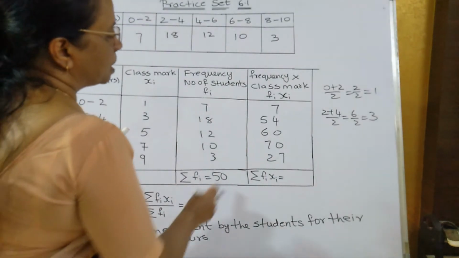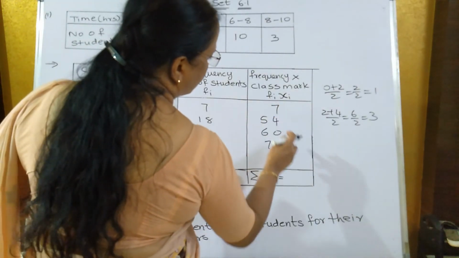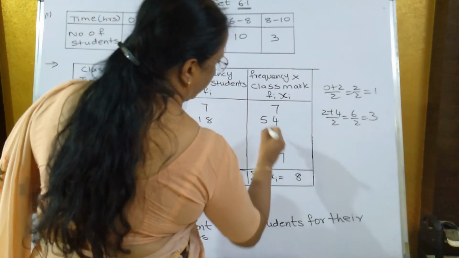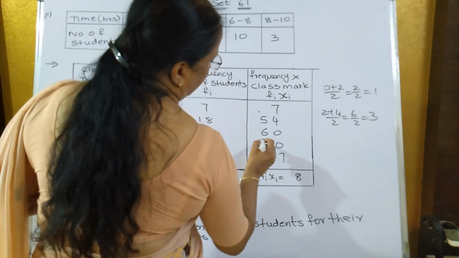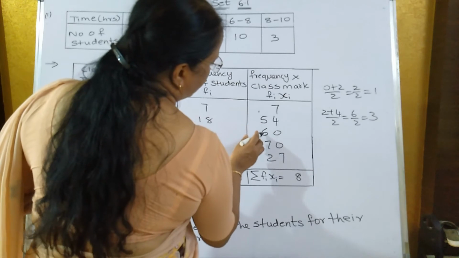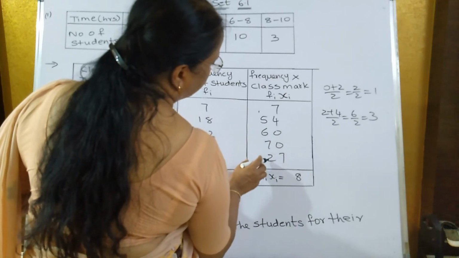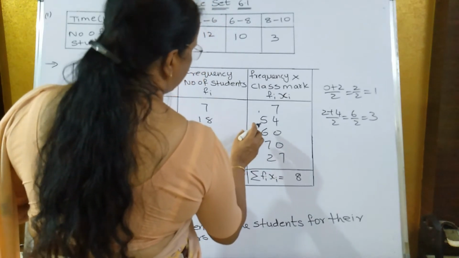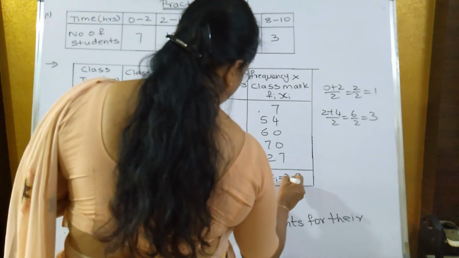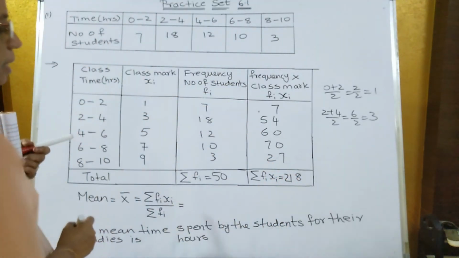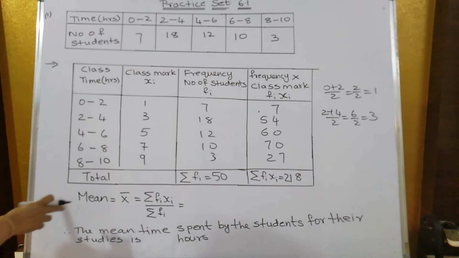What will you get? 7 plus 7, 14 plus 4, 18. 7 plus 6 plus 1, 7. 7 plus 7, 14, 15, 16. And plus 5 is equal to how much? 21. So 218.